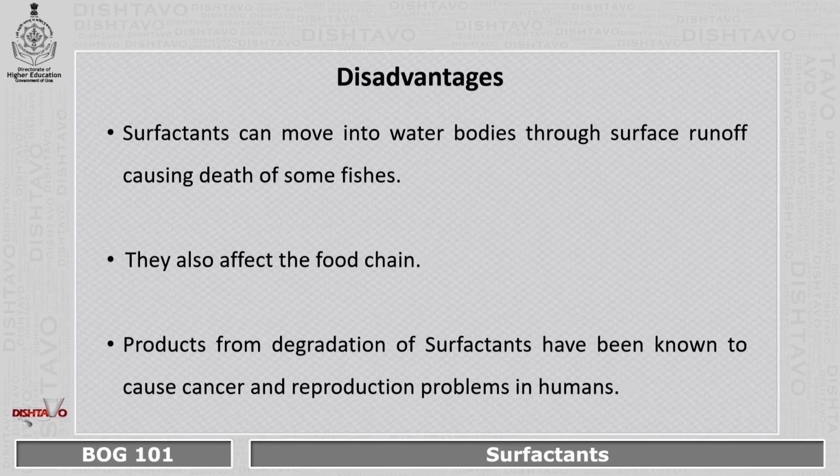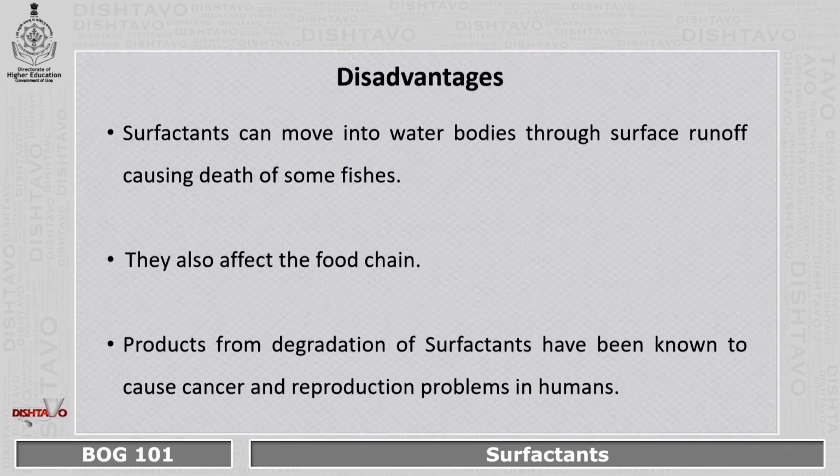They also affect the food chain. That means biomagnification will take place. That is, when primary producers are consuming the surfactants, they will continuously keep on increasing as the level of the food chain increases. Products from degradation of surfactants have been known to cause cancer and reproduction problems in humans.